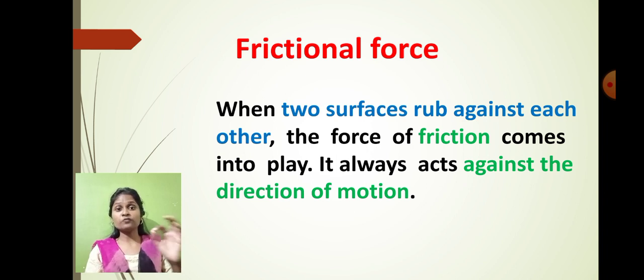Because of the force of friction, we are able to walk properly and we are able to run properly. Without force of friction, we won't be able to walk properly. That's why, students, the force of friction is very important. Without force of friction, we will slip on the land.